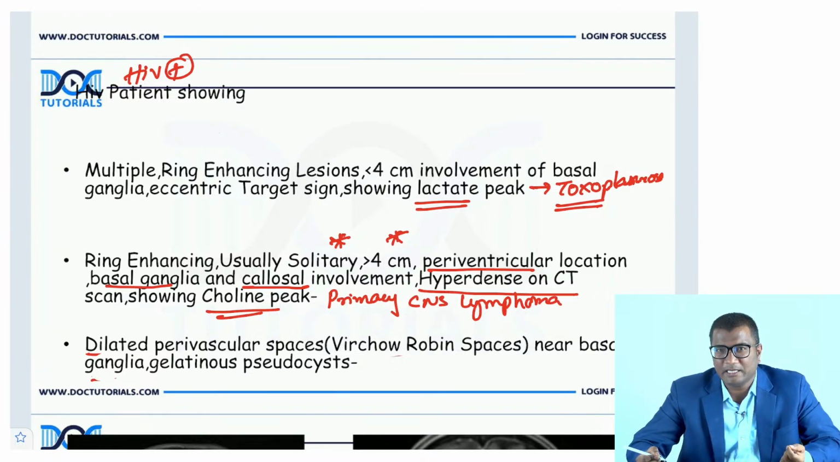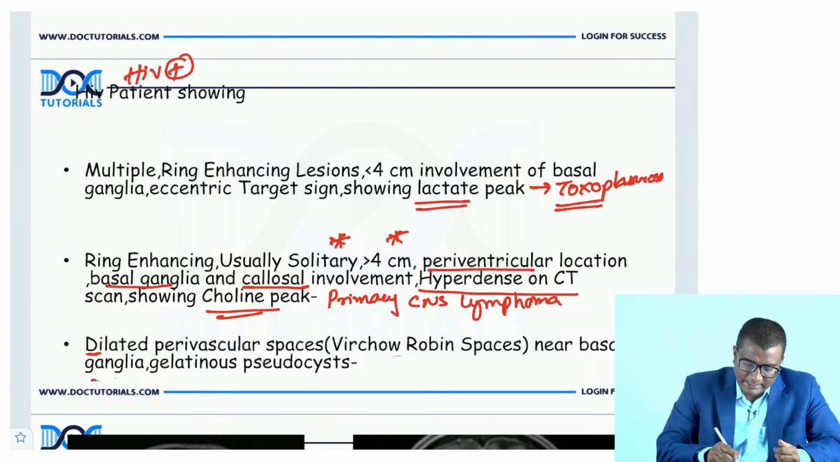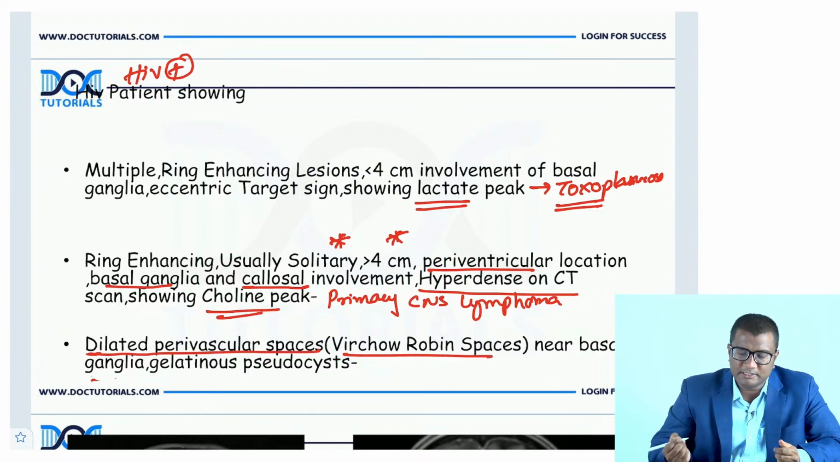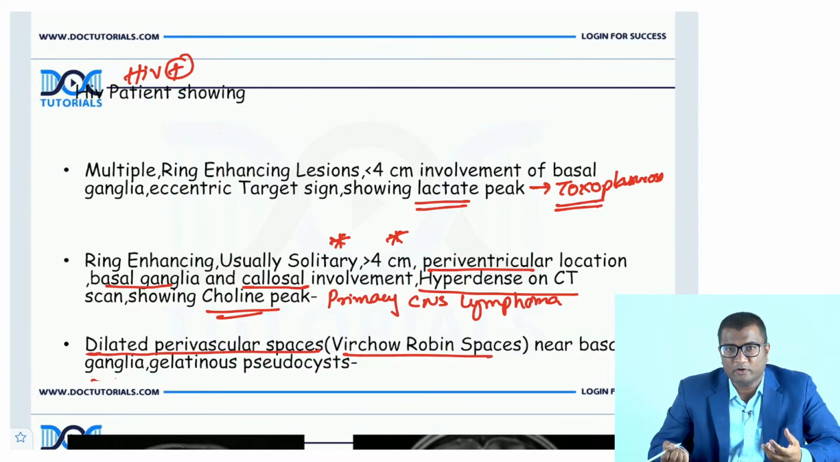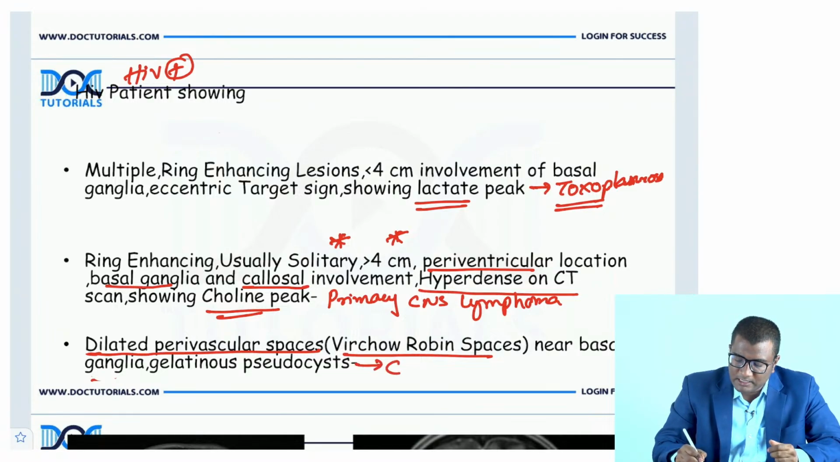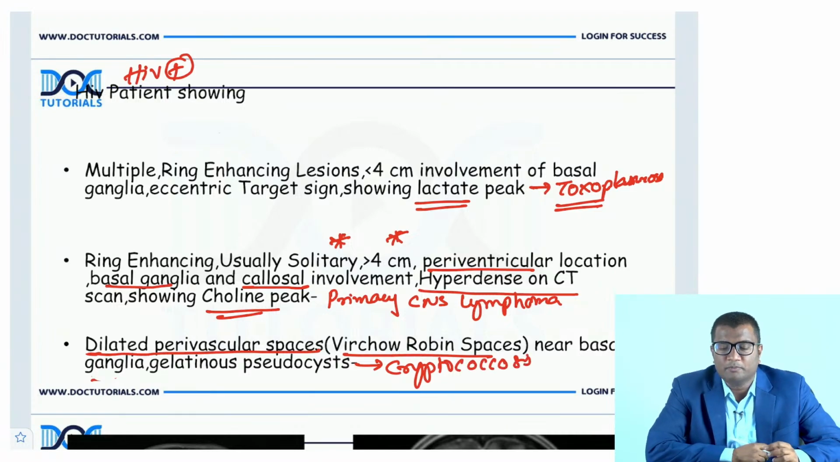So a lactate peak will be seen with toxoplasmosis. A choline peak, being a tumor, is seen with primary CNS lymphoma. And dilated perivascular spaces, the Virchow-Robin spaces, especially bilaterally in the basal ganglia, giving a soap bubble appearance with pseudocysts, this is cryptococcosis, right? So I hope you are all comfortable with these conditions associated with HIV.